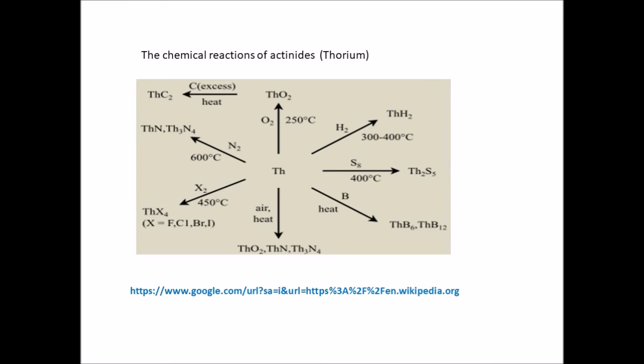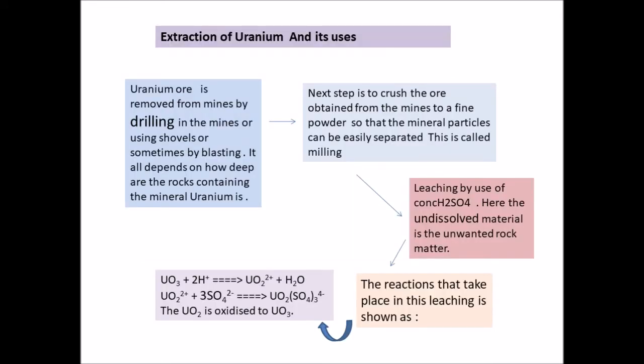Okay. Next, how is uranium extracted and what are its uses? Uranium ore is removed from the mines by drilling in the mines or by using shovels or sometimes by blasting. It all depends on how deep these rocks containing uranium are. If they are very deep, then we have to use drilling, blasting, and if they are just on the surface or just below the surface, we can use shovels.